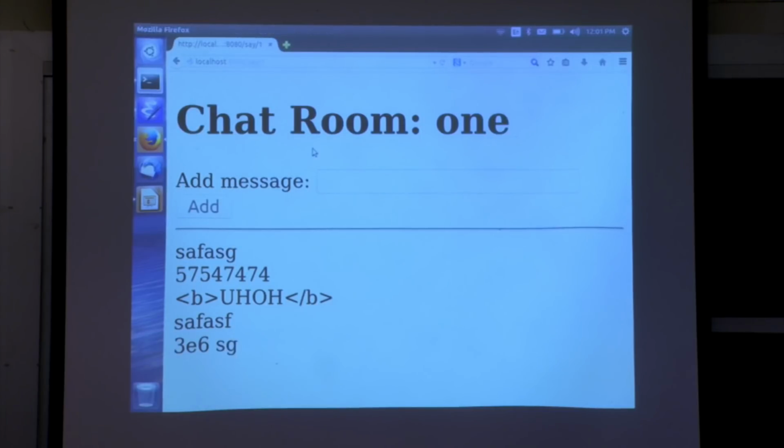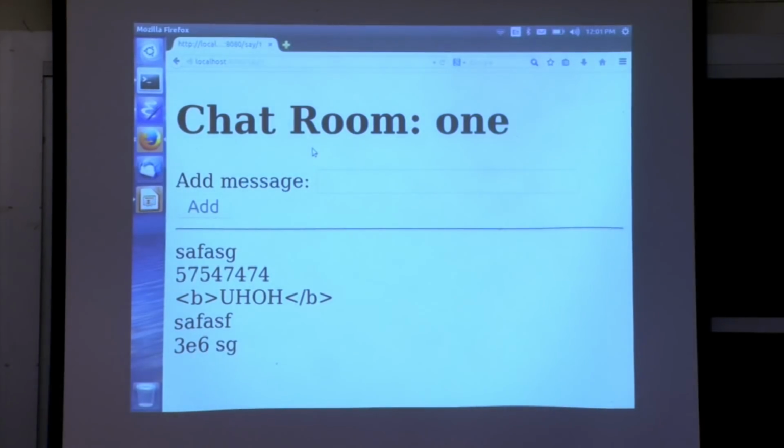But we have this encapsulation, and you can sort of think of this room structure as now it's a library, and you can call it from all sorts of different places that want to have this functionality. And you don't have to worry those different places are going to break the internal invariants of the system. Maybe you want to know that once a message is added, it will never be deleted. It's always there in the logs. This structure enforces that independently of which other code the room module might be composed with, for instance.